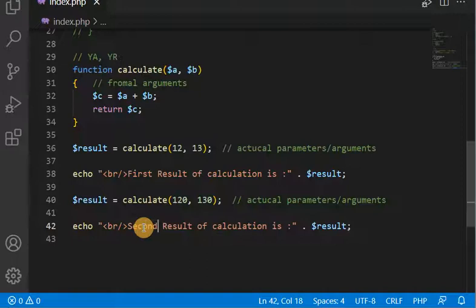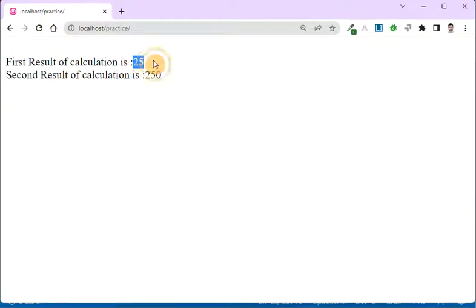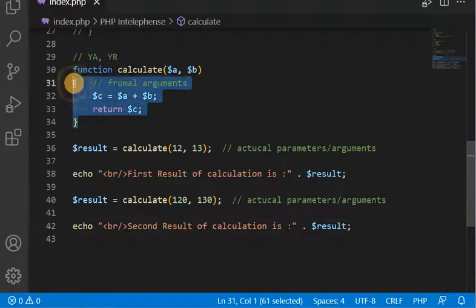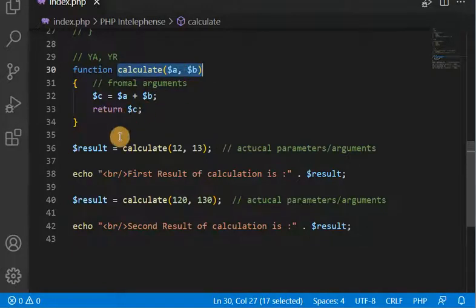Now let me show you this demonstration in the browser. You can see here it is showing what we expected, 25 and 250. This is the more powerful type of function, because as the user we decide what input to give and what type of output we are about to present.